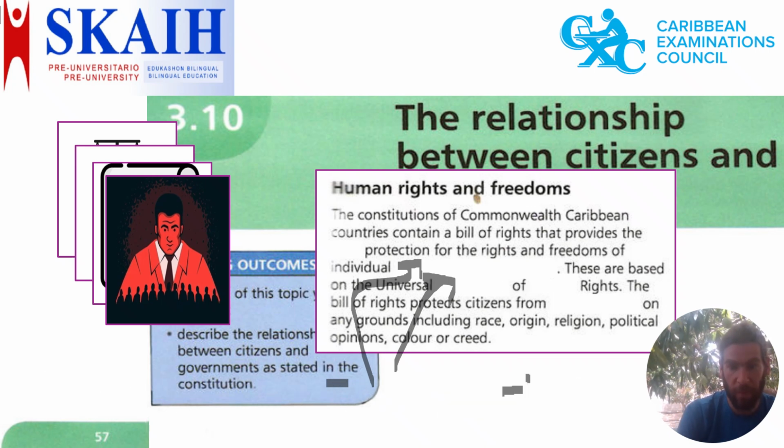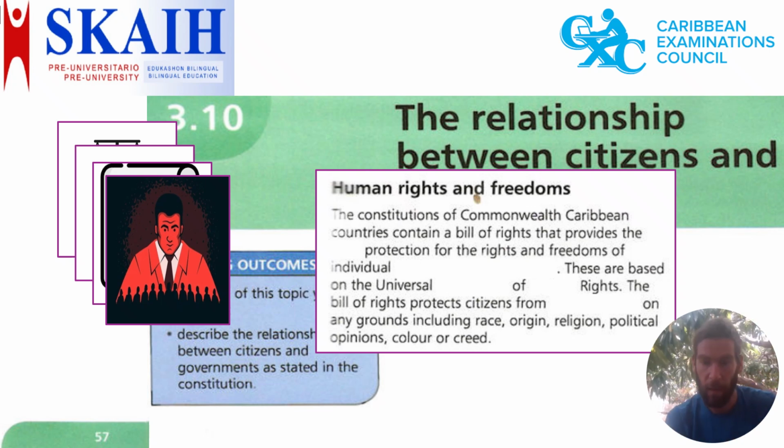The Bill of Rights protects citizens from attacks or damage on any grounds, including race, origin, where you come from, religion, political opinions, color, or creed. And creed is more or less the same as what you believe in. So the Bill of Rights protects citizens from discrimination. Discrimination is like that you're being treated differently than another citizen.